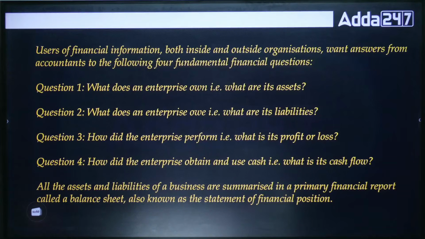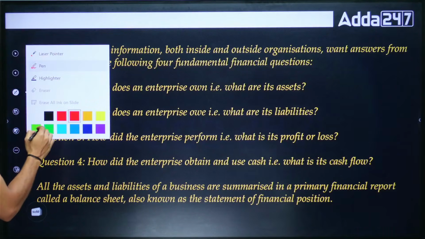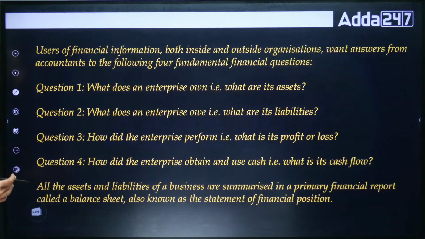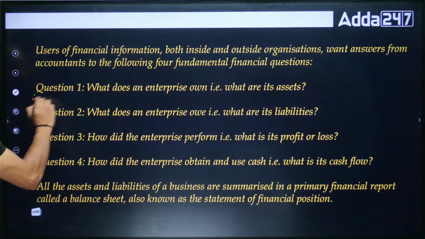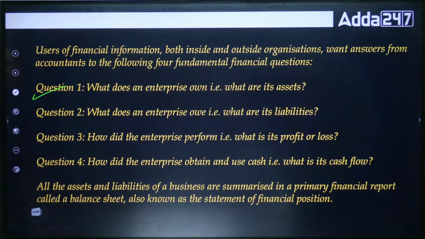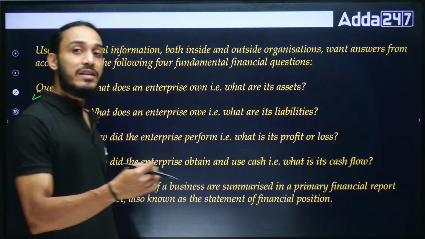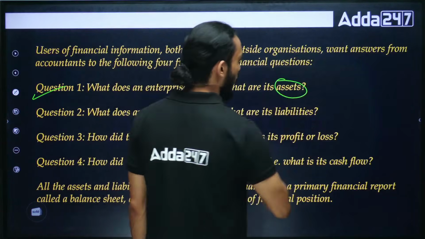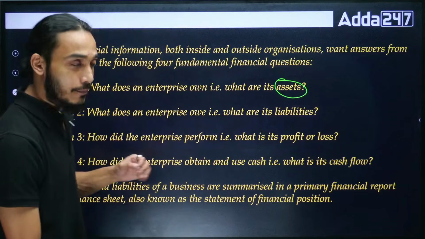And we all want certain answers from the accountants, and the most important questions are these 4 questions. So let's take a look at these questions so we understand why we are even going into the process of accounting, right? We can just stop at bookkeeping. Why delve into accounting? Because we want to understand, number 1, what does an enterprise own? That means we want to understand what the assets of an enterprise are. All right, this is an important word, assets.